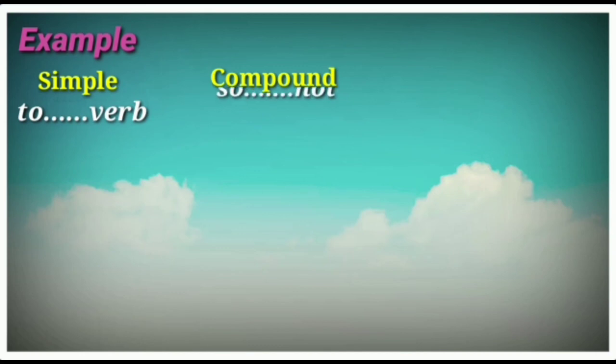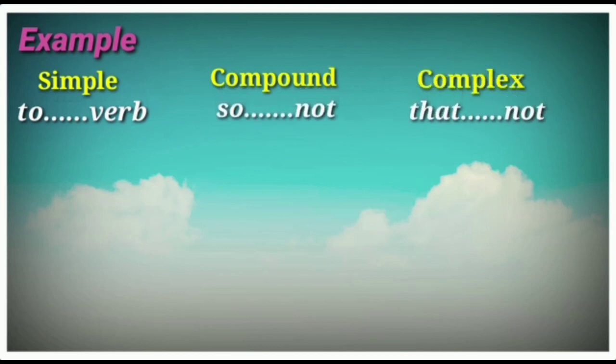Let's see the next example. Simple: to plus verb. Compound: so plus not. Complex: that plus not. For this rule, we have to work out more because the subject will act in simple also.